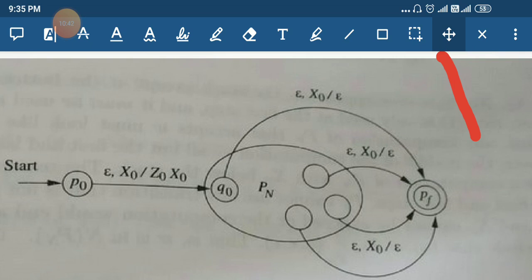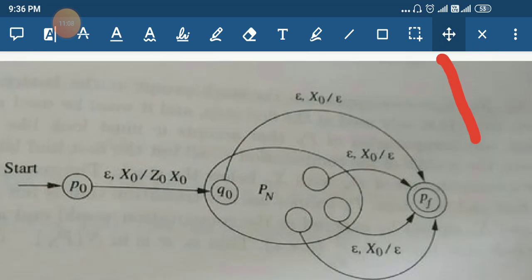After processing all the input, once the input string becomes empty, by popping out Z0 we have only X0 on the stack, because X0 is the bottom stack marker of our P_F, not P_N. So we pop Z0 from the stack and enter into the new final or accepting state P_F.